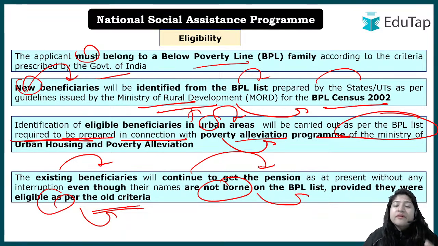However, if there were beneficiaries initially and they are not present in this new list, because these lists are prepared by states and UTs, right? So there might be modification that happens. Ministry of Rural Development might come with the new modifications, right? So in that case, whoever are the existing beneficiaries, they will continue to have the benefit irrespective of whether their name is present in the new BPL list or not. I hope there is no confusion.